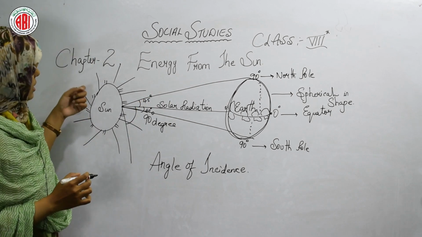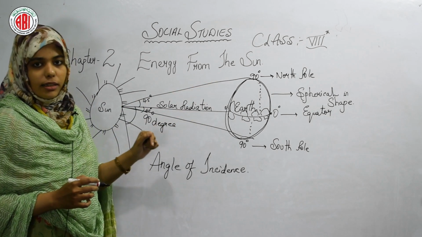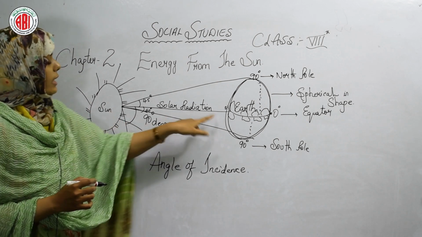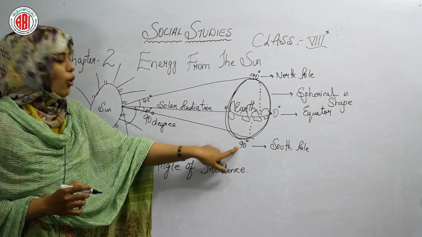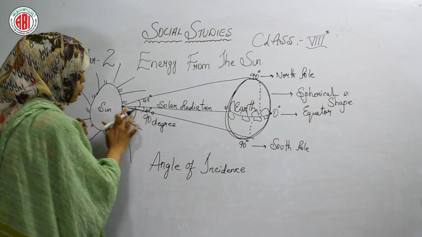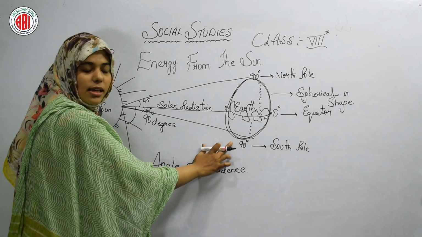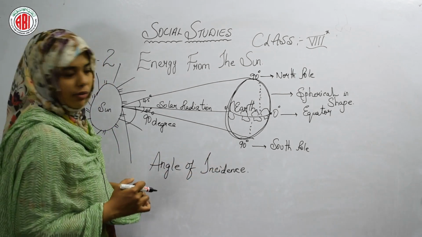Why? Because of the curvature of the earth, it is curved in nature. That is why the sun is giving 90 degrees only to the equator. The remaining north and south poles don't get 90 degrees. See the direction of the rays, students, it is not getting 90 degrees appropriately, due to the curvature of the earth.